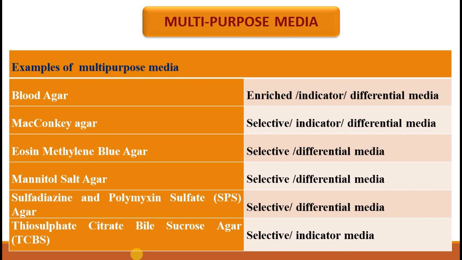Second example is MacConkey agar, which can act as selective, indicator and differential media. Eosin methylene blue agar can act as selective as well as differential media. Mannitol salt agar can act as selective and differential media. So that's all about the classification of media based on their function.